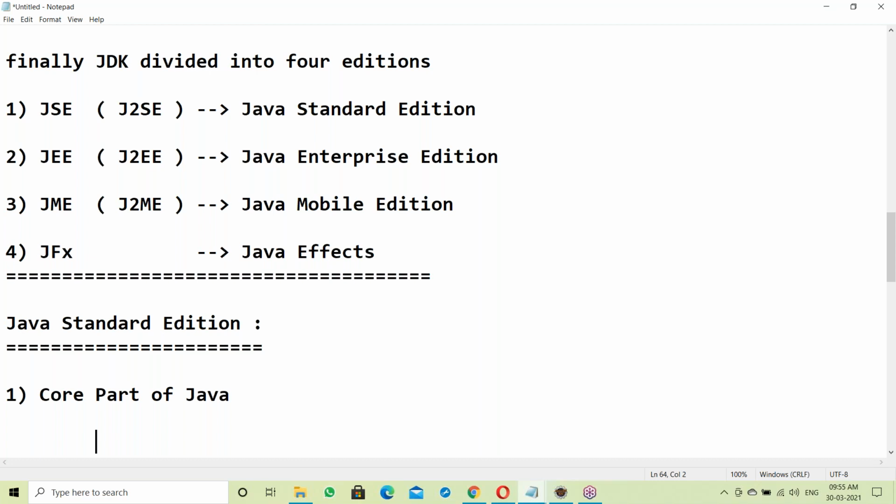Exactly what is core? Anyone have an idea?